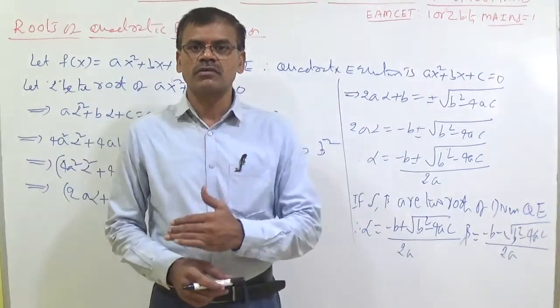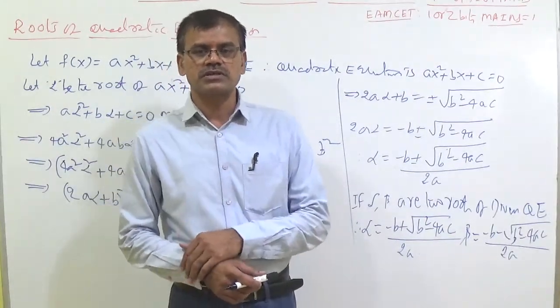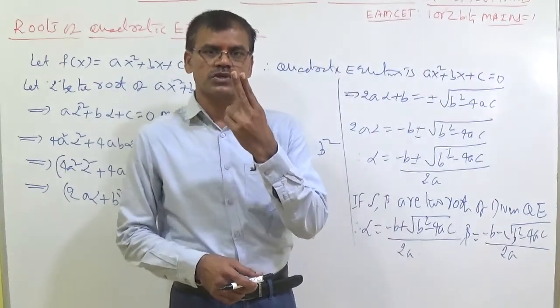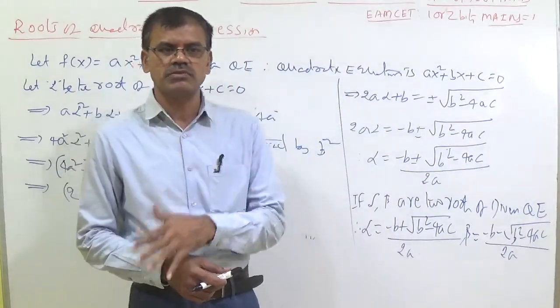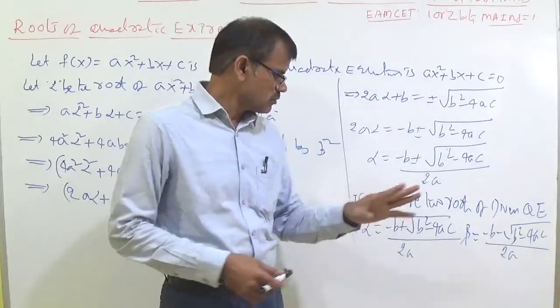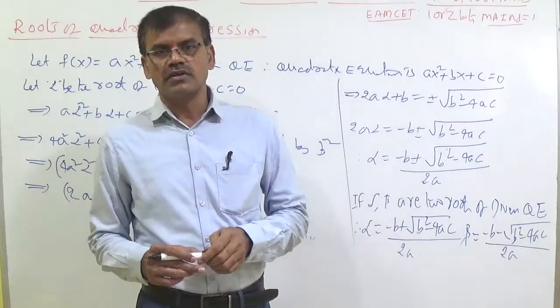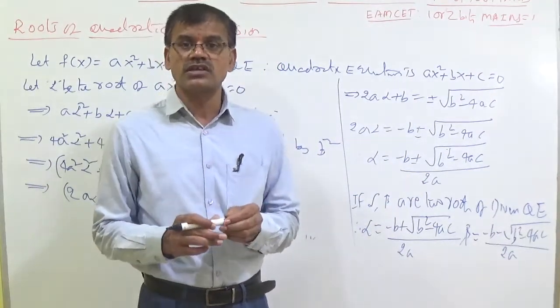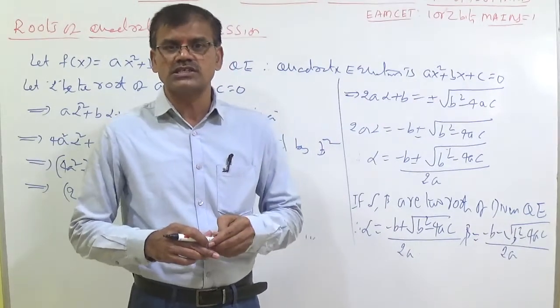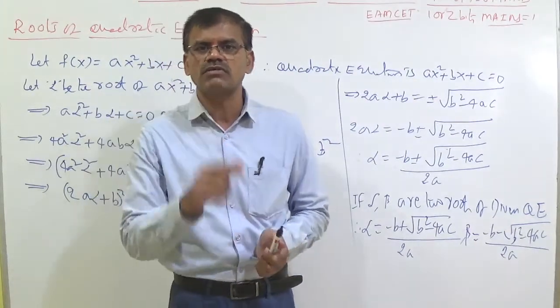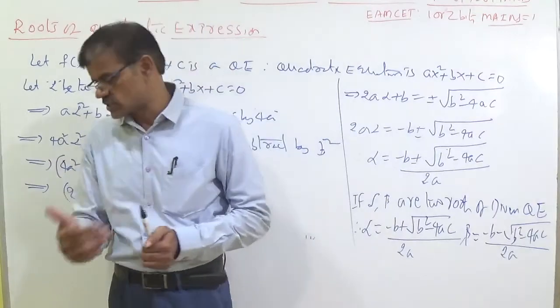So we can conclude that a quadratic equation has two roots. There is no minimum or maximum; the rule is two roots should be there. There is no chance of zero roots, but there is a chance of one root. This is called the equal roots concept, which we will discuss in the next topic.